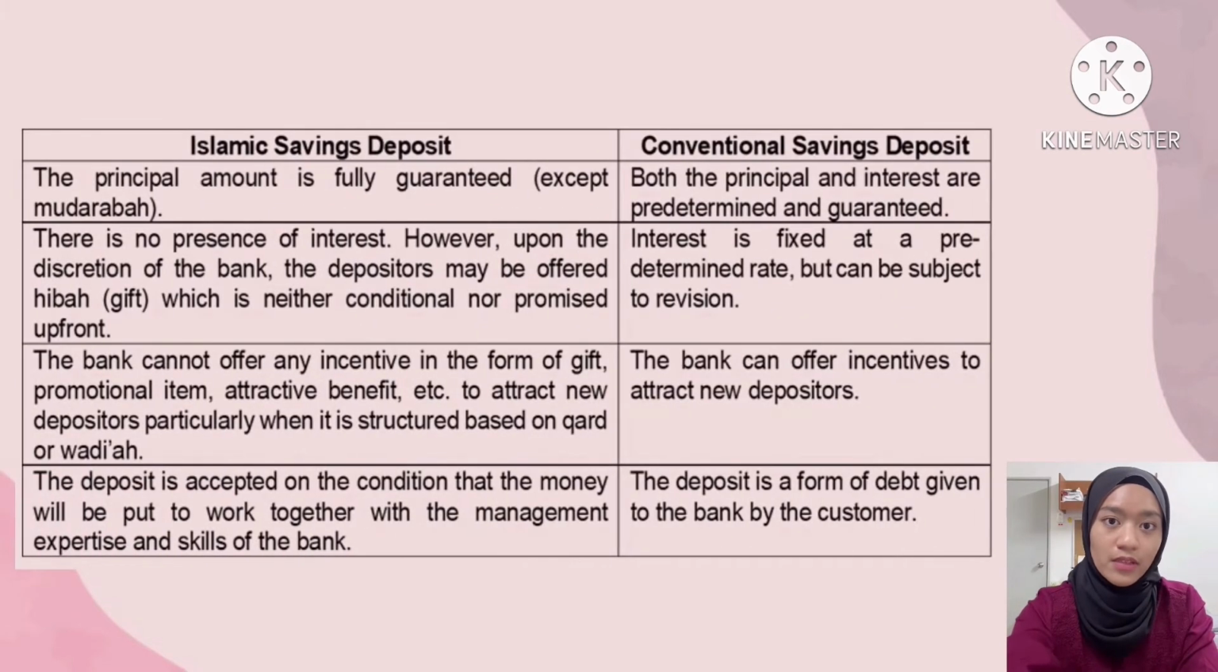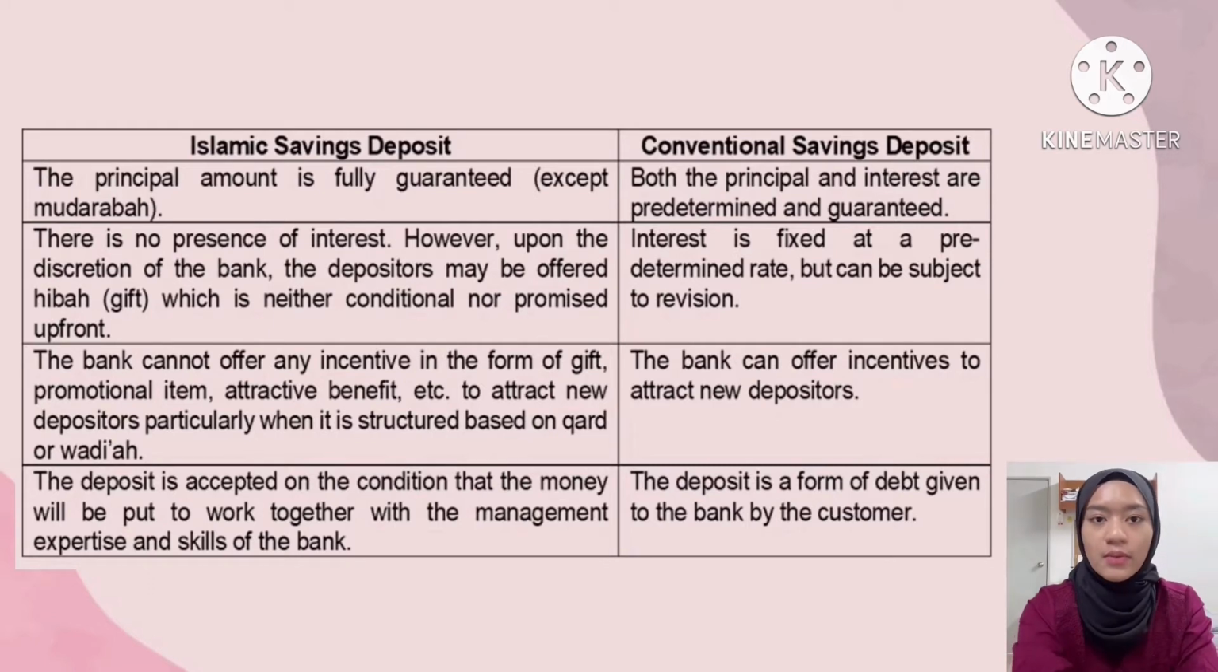Firstly, for Islamic saving deposit, the principal amount is fully guaranteed except mudarabah, while for conventional saving deposit, both the principal and interest are predetermined and guaranteed. Secondly, there is no percent of interest for Islamic saving deposit. However, upon the discretion of the bank, the depositors may be offered hibah, which is neither conditional nor promised upfront, while for conventional, interest is fixed at a predetermined rate but can be subject to revision.